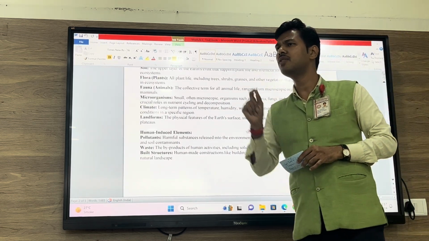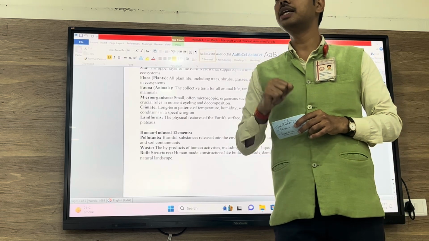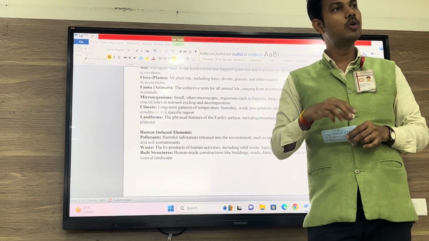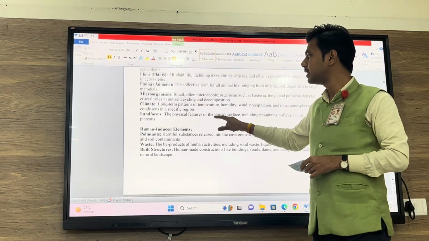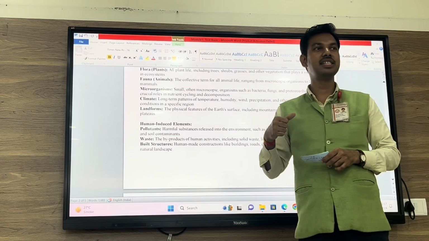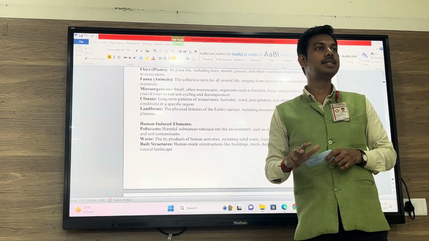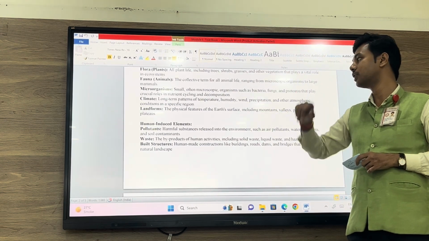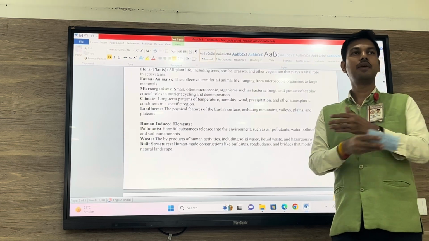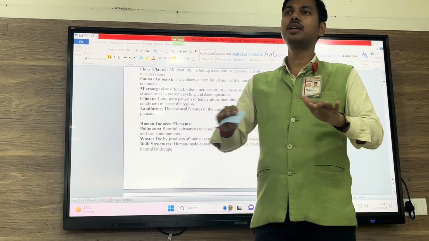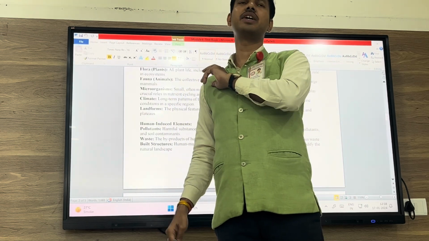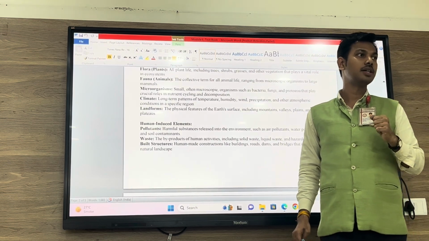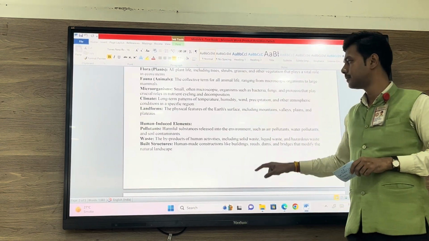Microorganisms that you cannot see, very small microbes, bacteria, COVID virus, they are all microorganisms. Made by whom? Nature. Apart from this, climate, whether it is winter season, rainy season, summer season, or any season that you talk about, made by nature. So even climate is a part of nature. Landforms, the various forms of landforms, whether it is mountain, flat surface, curved surface, rocky surface, whatsoever, made by whom? Nature. So it is a natural environment.